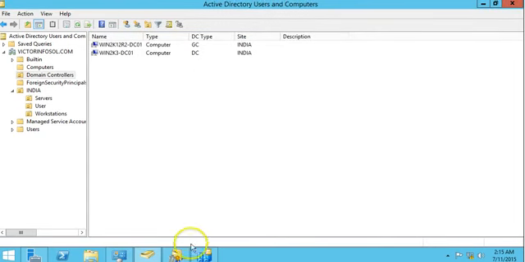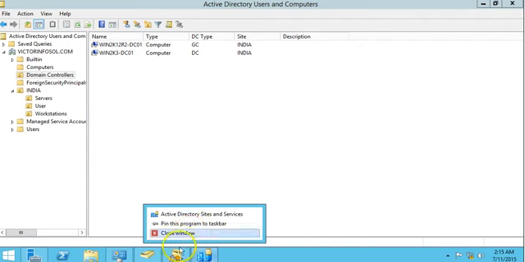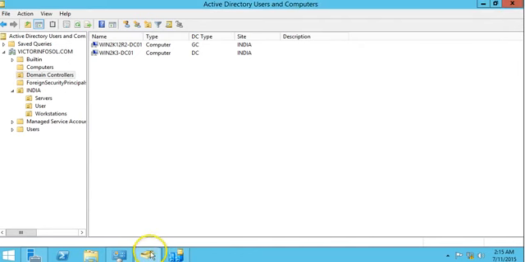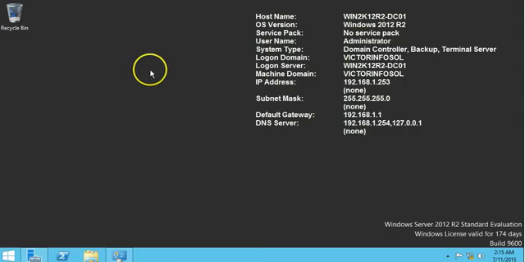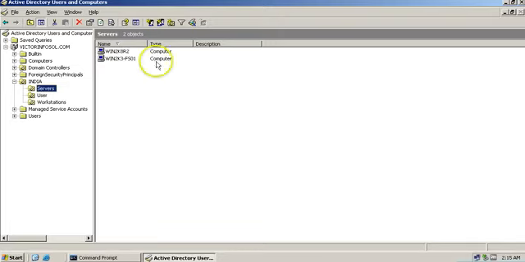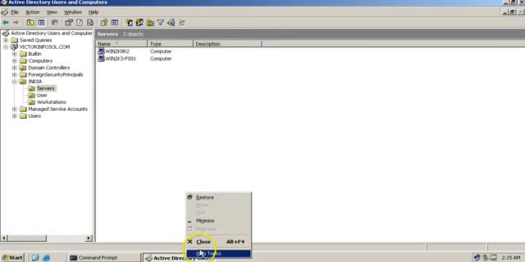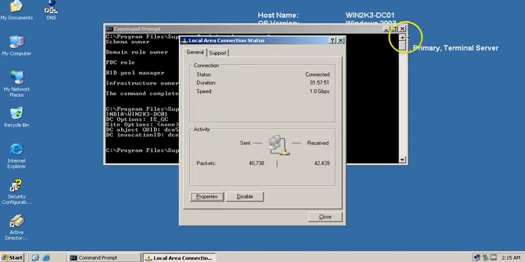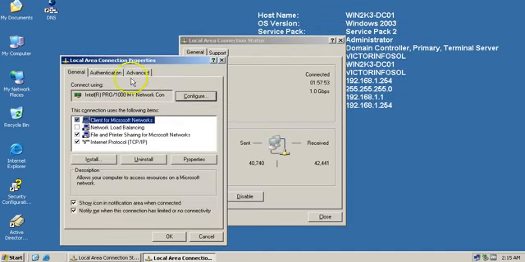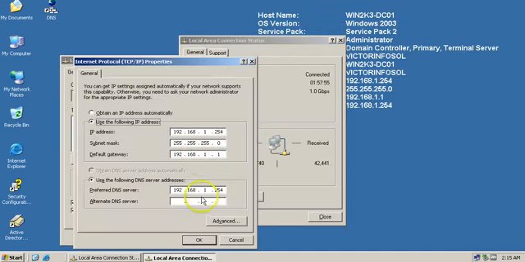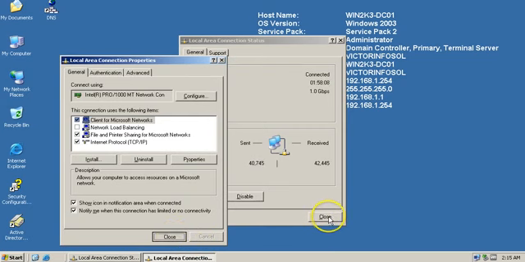And I'm going to close these things. I hope nothing is open here. I am also going to change my DNS setting in my new server. I'm reviewing this because I am going to make my second server a DC only, so seems good, and click OK.